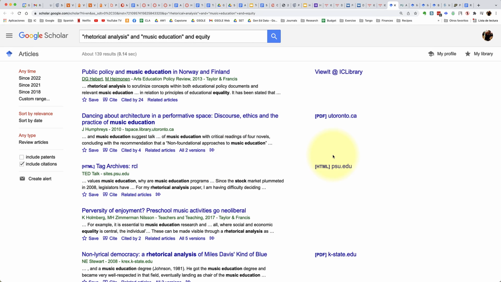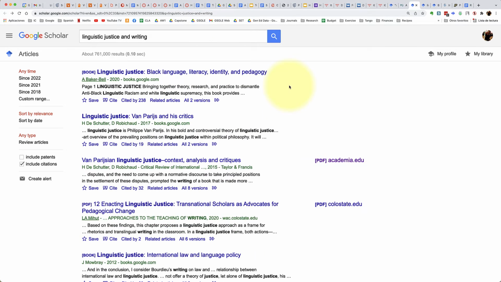So now let's talk about how to use Google Scholar. Let's talk about what Google Scholar can do for you. First, this is a resource used by professors, researchers, and graduate students. The research you'll find is written for experts. However, as undergraduate students in some departments, you'll be expected to use Google Scholar and read scholarly articles. So I'll provide you a quick introduction to how to use Google Scholar.